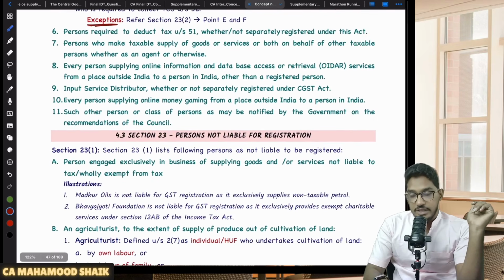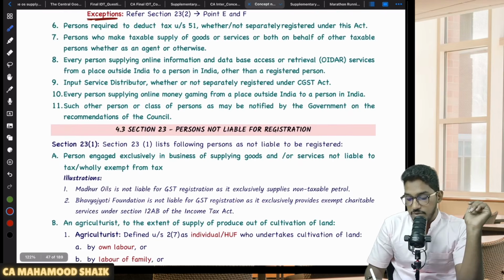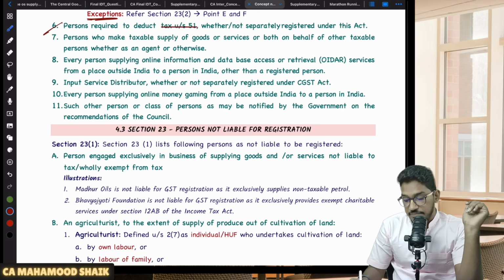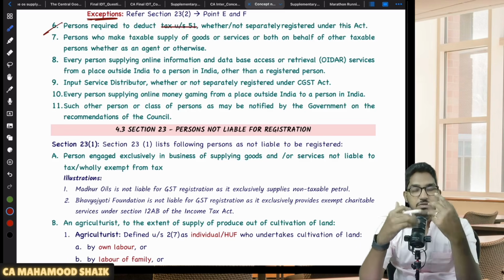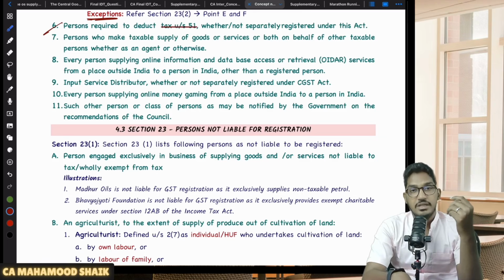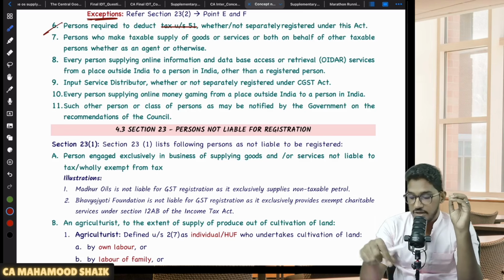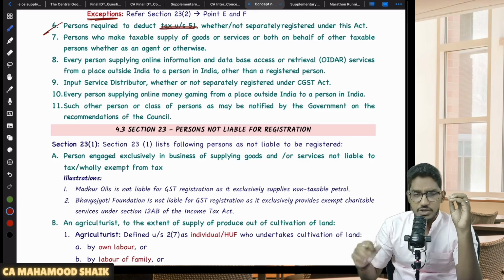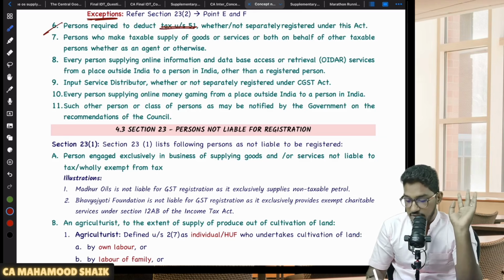Now going forward, the next few categories of people who are required to obtain compulsory registration: the person who is required to collect TCS under section number 51. There are certain categories of persons who are required to deduct TDS, which we will see once again in the TDS TCS chapter. So if you are a person falling under that category, required to deduct TDS under section number 51, you are required to get separately registered, mandatory registration.